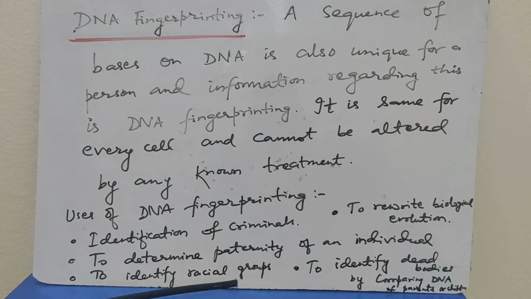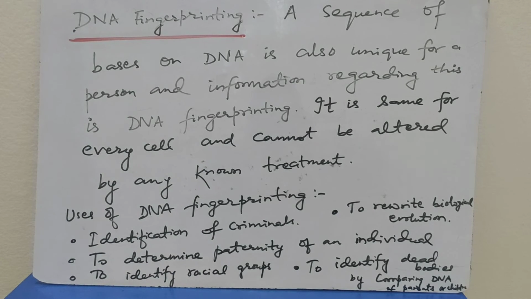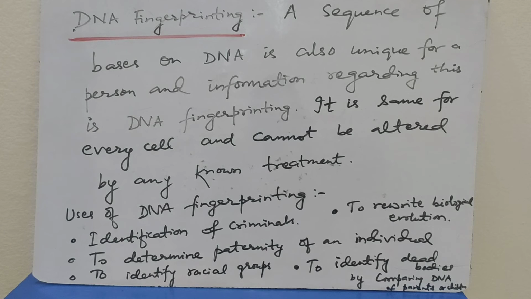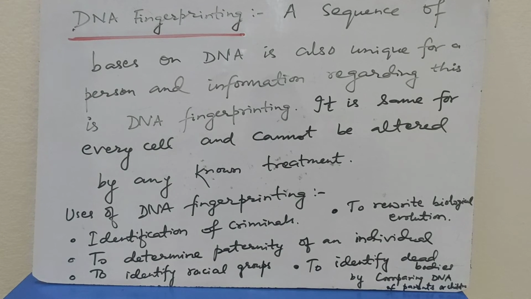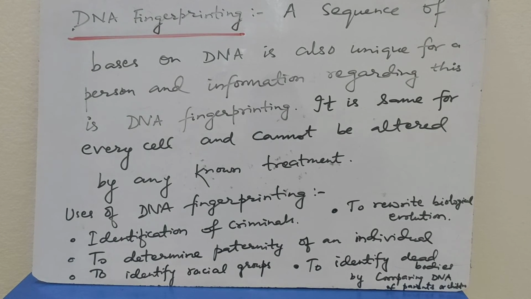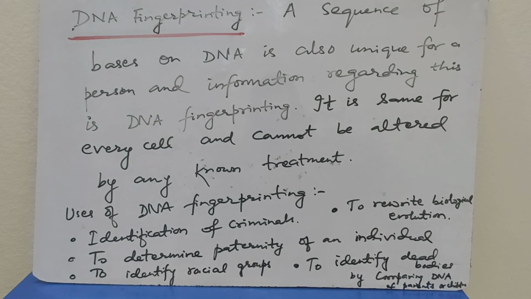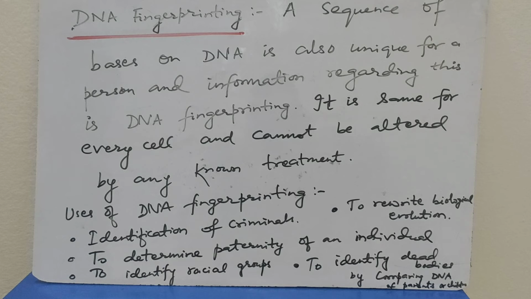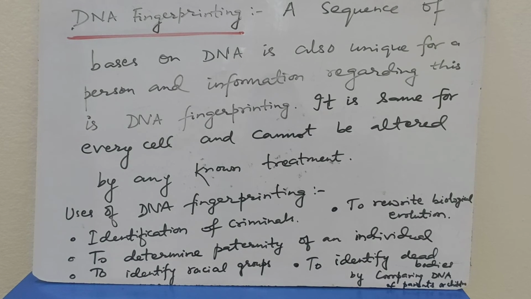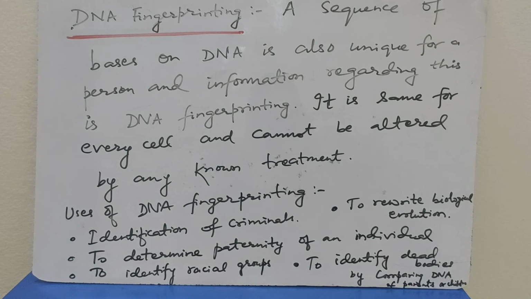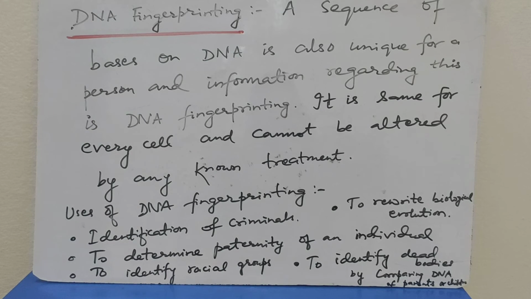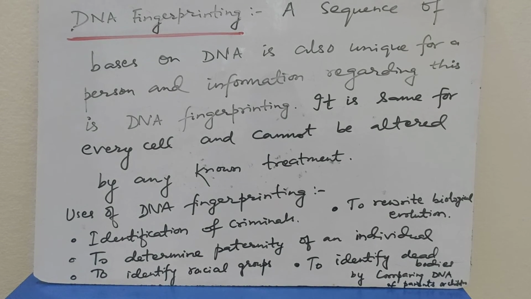To identify racial groups, whether Mongoloid, Caucasoid, Australoid, etc. To rewrite biological evolution. To identify dead bodies by comparing DNA of parents or children. So these are the applications of DNA fingerprinting. Alec Jeffreys is regarded as the father of DNA fingerprinting.